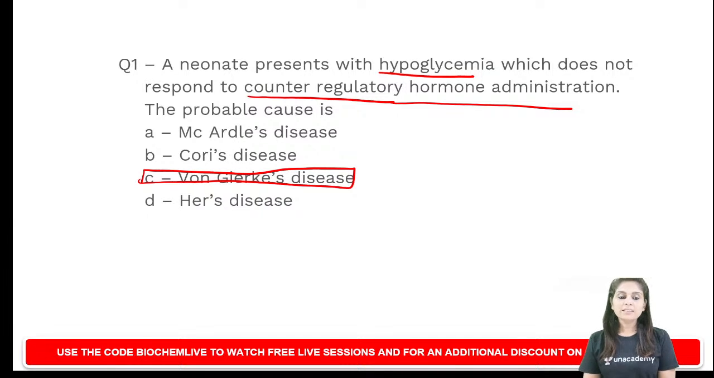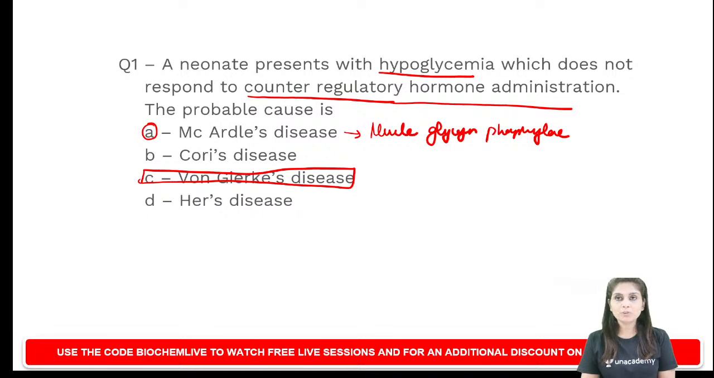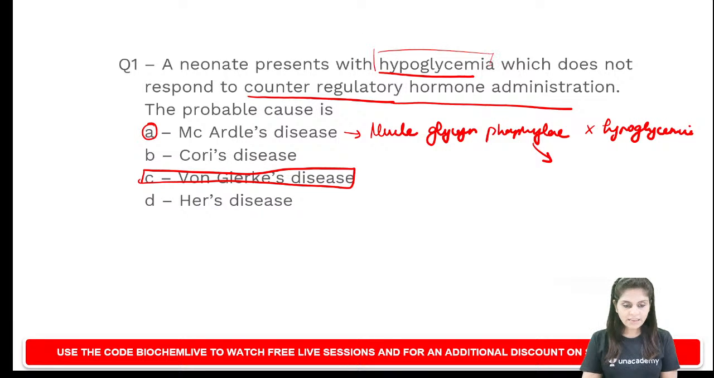Good. So just by the term hypoglycemia, I would exclude choice A, which is McArdle's, because McArdle's is a muscle phosphorylase defect. Whenever there is a muscle glycogen phosphorylase defect, it has got nothing to do with maintaining plasma glucose, so it does not present with hypoglycemia. A muscle glycogen phosphorylase defect would only present as exercise intolerance. So just based on this fact of hypoglycemia, I would exclude choice A.